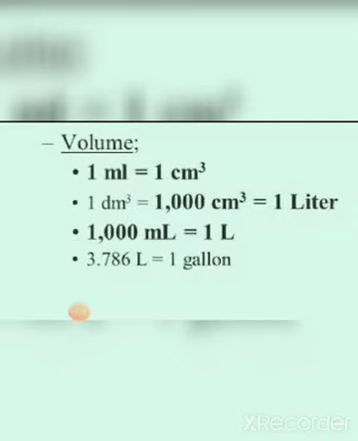You know that 1 milliliter is equal to 1 centimeter cube. 1 decimeter cube is equal to 1000 centimeter cube and 1 dm cube is also equal to 1 liter. You know that 1 liter is equal to 1000 ml and 1000 ml is equal to 1000 centimeter cube.